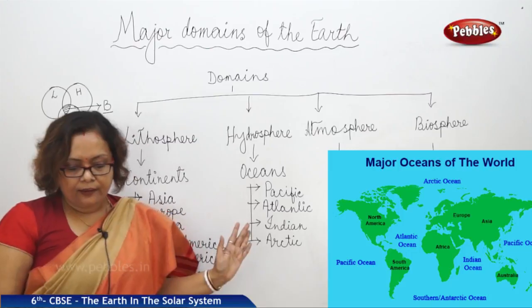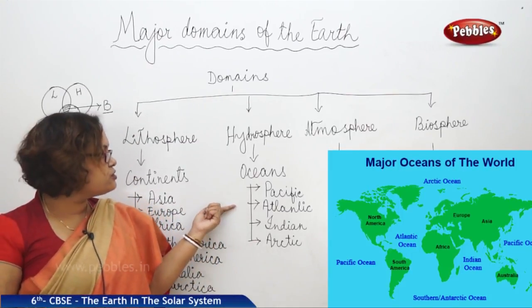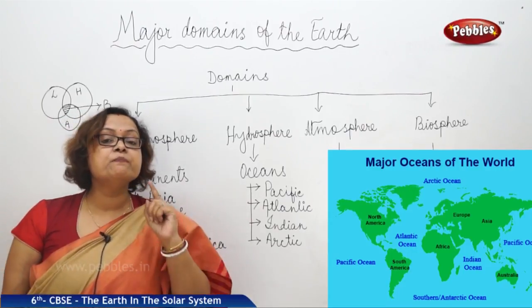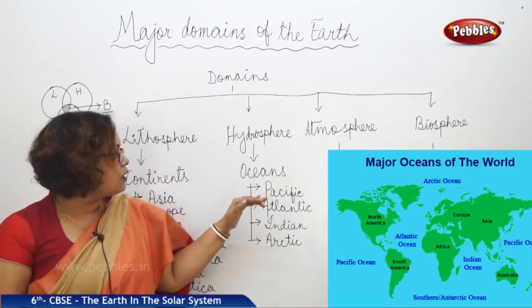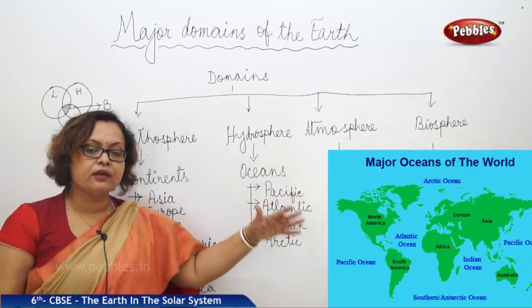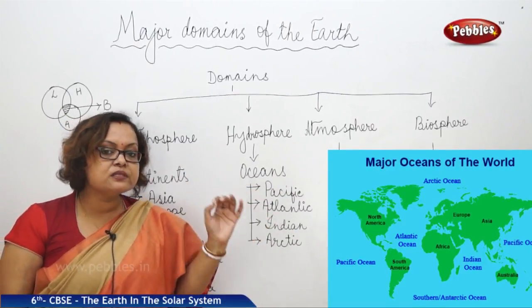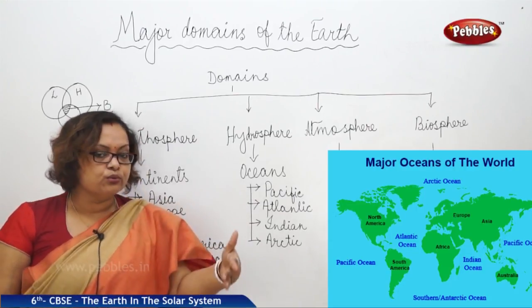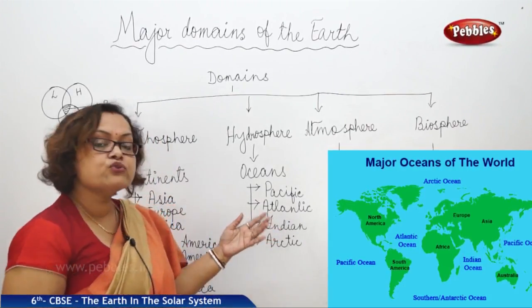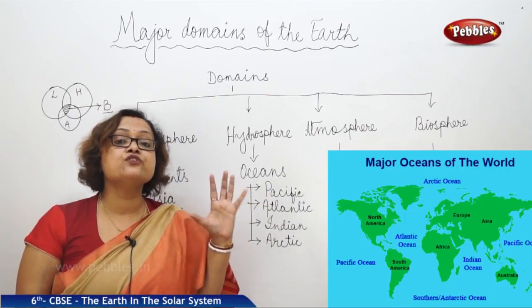Next we are coming to the Atlantic Ocean. This is the second largest ocean of the world, and we can say the busiest ocean. It lies between Europe and America, and you can think of the business we can do using this Atlantic Ocean. The Atlantic Ocean is also famous for its fish business.